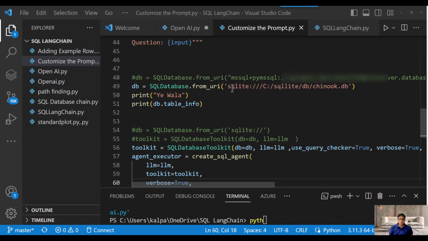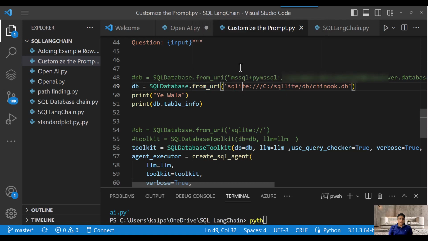For the Chinook database, you are going to use SQLite. As I explained, you will copy this Chinook DB to a certain location, and that location path you have to give in a certain format with the slash. Obviously you use SQLite to access the Chinook database, so you are going to use SQLite as the URI parameter. So these are the three databases.